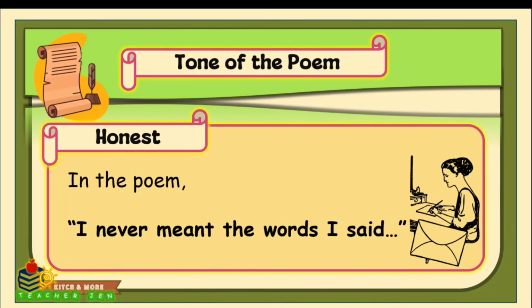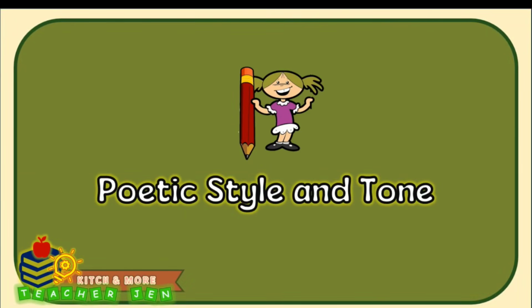Why? Angela Manalang Gloria's poem uses simple, powerful words to express deep emotions. Through her vivid natural imagery and honest tone, she conveys feelings of regret, vulnerability, and truth. Her style is expressive yet straightforward, helping us connect with the speaker's emotions and understand how words can sometimes hide or reveal what we truly feel.